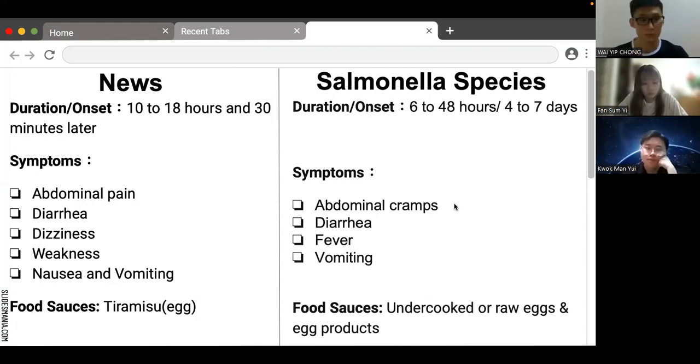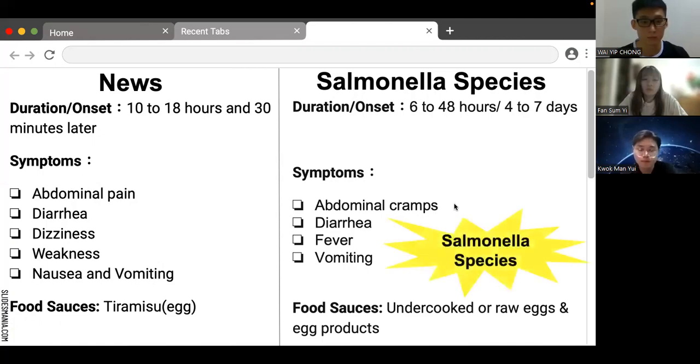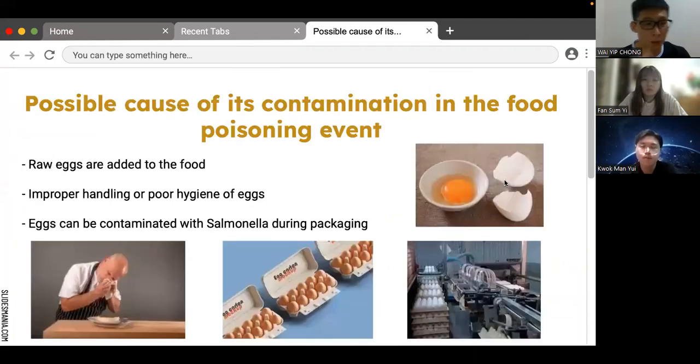The symptoms of Salmonella species are abdominal cramps, diarrhea, fever, and vomiting, and the food sources that cause Salmonella species are undercooked or raw eggs or any egg products. According to the news, the tiramisu of the restaurant was made with raw egg. Therefore, we can deduce that Salmonella species caused the food poisoning. Next slide, please.